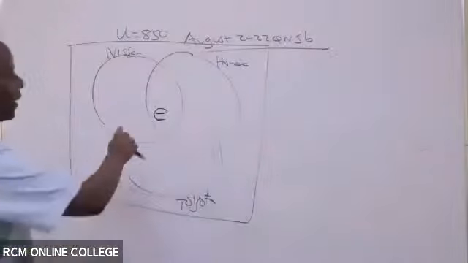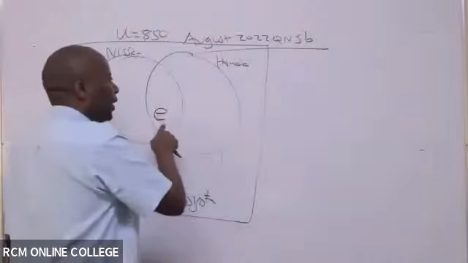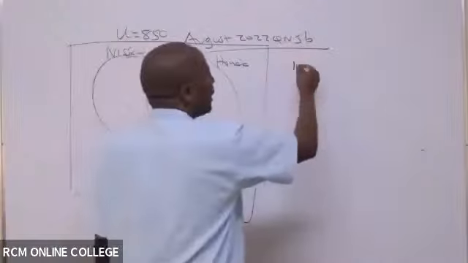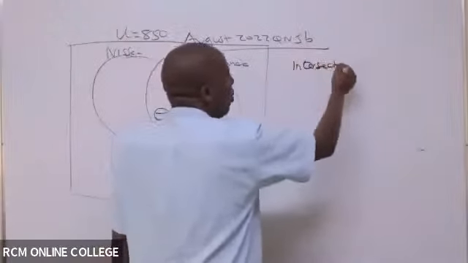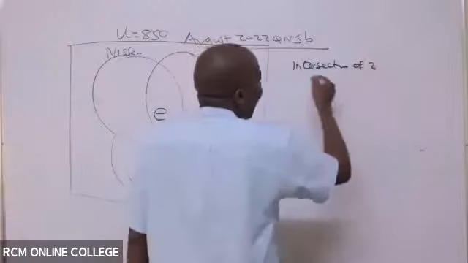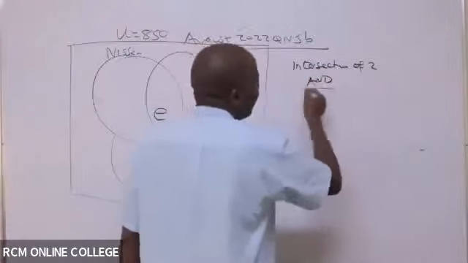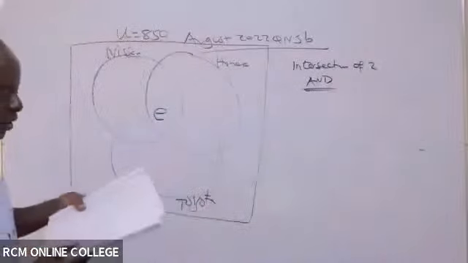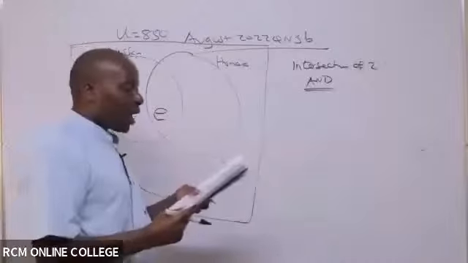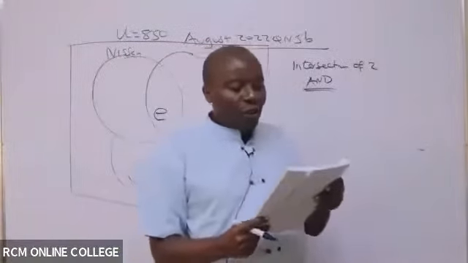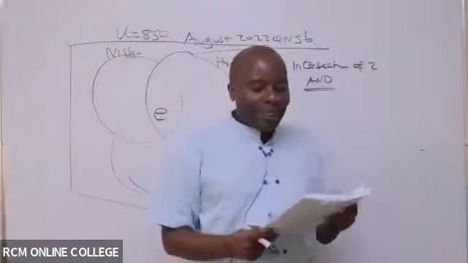So once I start from the ones who own 3, now we go down and look for the intersections of 2. That is the and. Look for the and statements. The very first and statement I see is 120 residents owned both Nissan and Toyota.